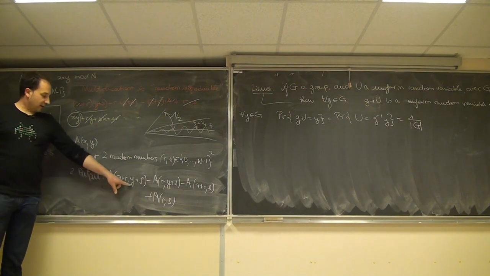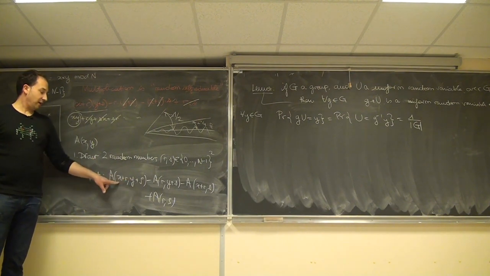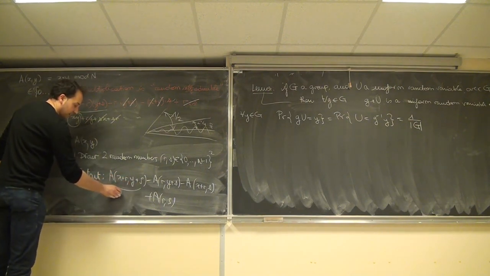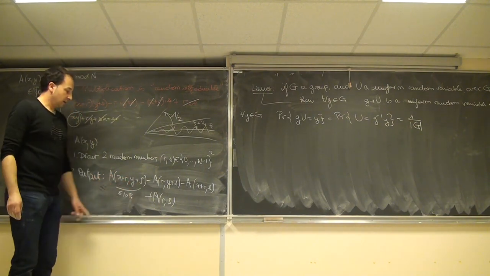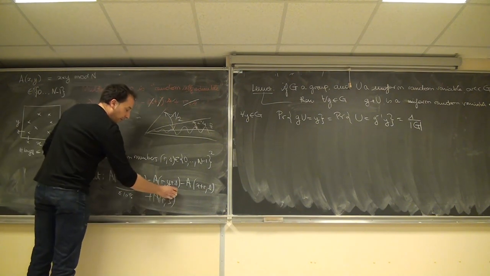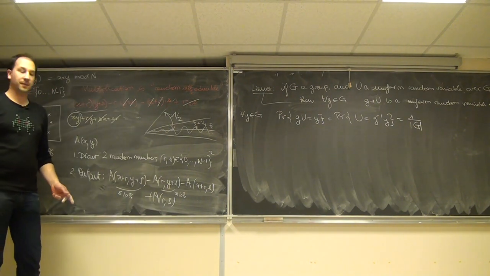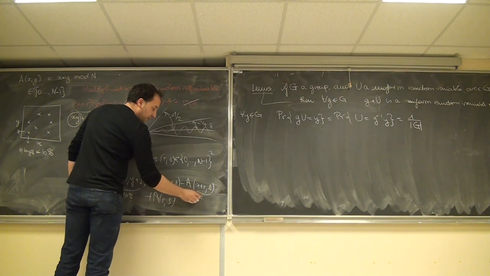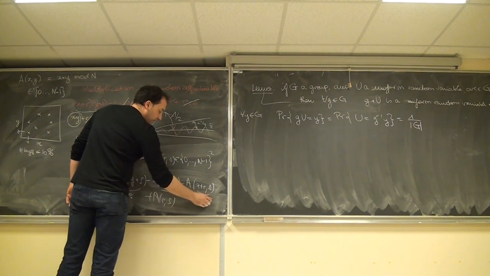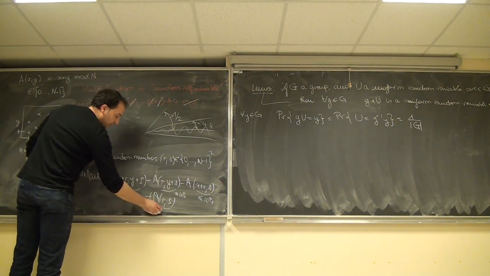So what is x plus r, y plus s? It's the translation of a uniform random variable rs by the vector xy. So it's uniform, so the probability of failure is less than 10%. R, y plus s is the translation of rs by 0y. Again, it's not independent, but the probability of failure is less than 10%. Again, this is the translation by x0 of the same variable. The probability of failure is less than 10% because it's uniform.